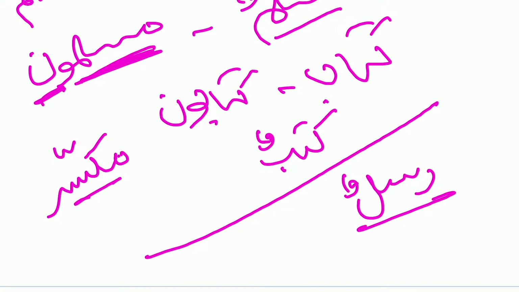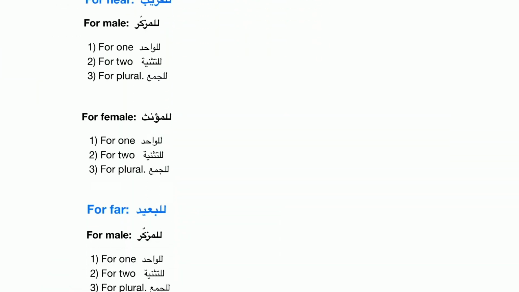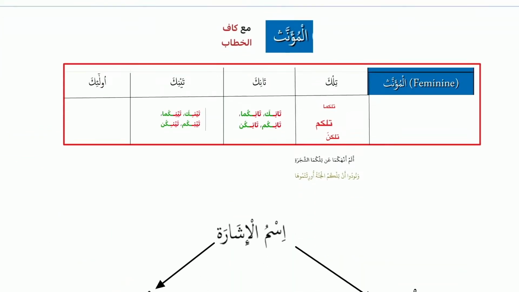That we say rusulun. So why do you say hadhihi rusulun? Because you say jama'atun. Hadhihi jama'atun. So every plural is jama'atun. Do you understand what I'm saying? So this is called ala ta'wil al-jama'a. You don't look at it as rusulun, you look at it as jama'atun. Okay, so this is what is written here.